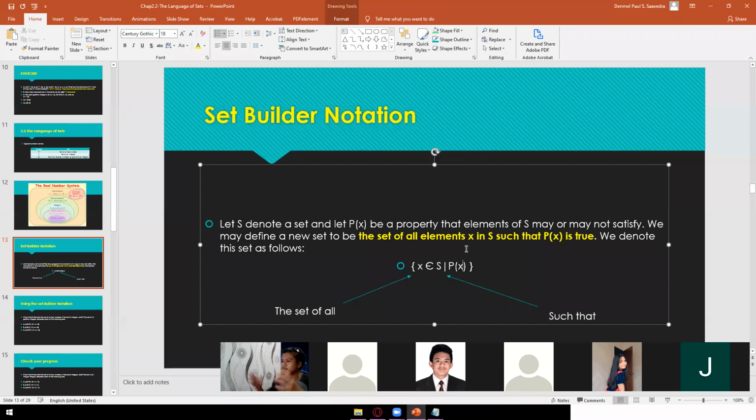Wherein ang empty set, yun na nga, is walang laman, and then null is meron siyang element pero hindi valid, since ganun yung nabasa ko sa libro dati. Alright. So thank you for that one sa clarification. So empty set is equal to a null set.